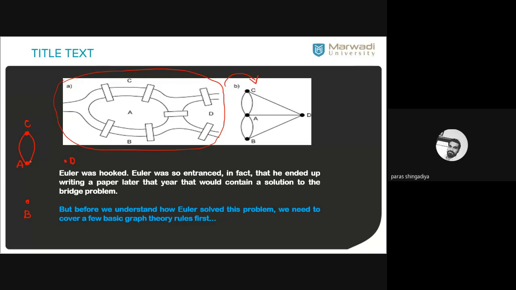Two edges का मतलब क्या है? That is, the two bridges are connected with A and C. Okay. Then the second one, A and B. It is also connected with two bridges. So consider two edges, clear? And then A and D. A and D are connected by only a single bridge. So connect them by only a single edge. Okay. And then C and D are also connected by a bridge. So consider a single edge between C and D. And similarly B and D are also connected by a single edge. Okay.